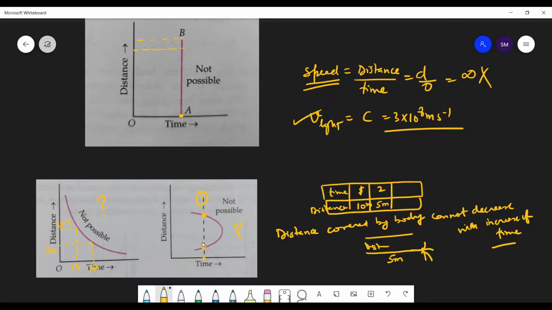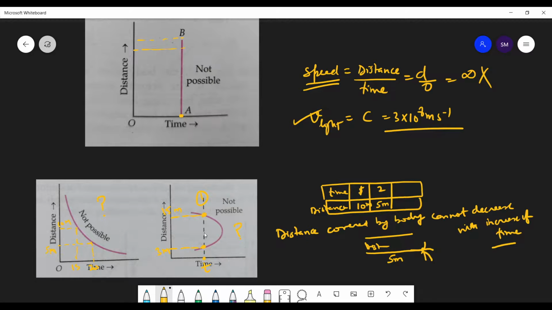At the same point of time, you are at a distance of 3 meters and also at a distance of 15 meters. Is it possible? No. So you cannot be at two positions at the same instant.